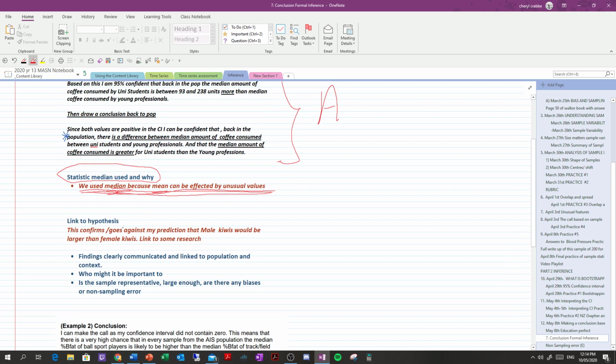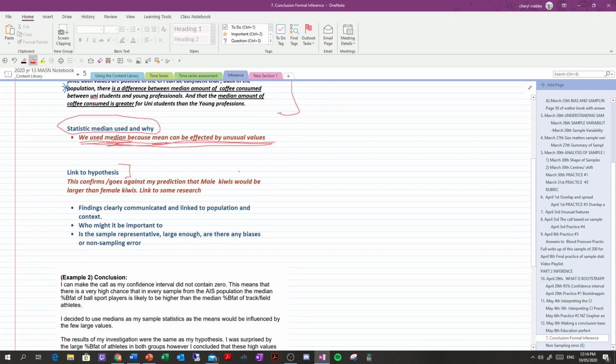Just a little sentence. You need to link it to your hypothesis. So what was my hypothesis? Along with my question, I would have said, I predict that this is what I'm going to find, or research suggests that this is what's true, or the notion out there in the public is that they believe this, and I want to check if this is true, and so I make a prediction. Then you make a sentence: this confirms or goes against my prediction, that male Kiwis would be larger than female Kiwis. And then you might talk about what the research suggests and why this might be the case. Why are females bigger than males? What is the biological reason genetically for that, and so on.